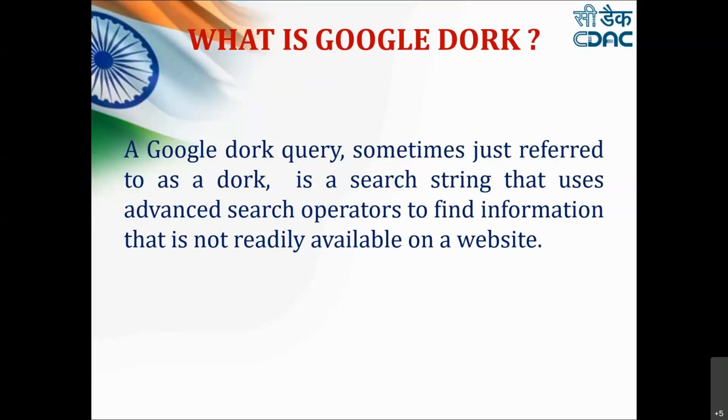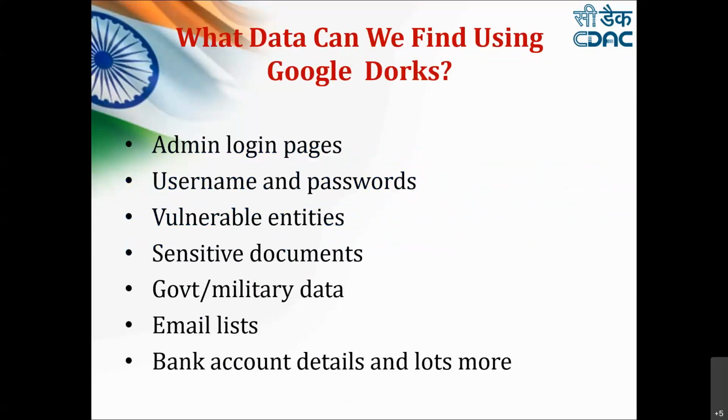What kind of data can you find using Google Dorking? If it is not adequately protected, you can identify admin login pages, extract usernames and passwords, and find vulnerable entities, sensitive documents, government and military data, lists of emails related to a particular organization, bank account details, and a lot of other things.